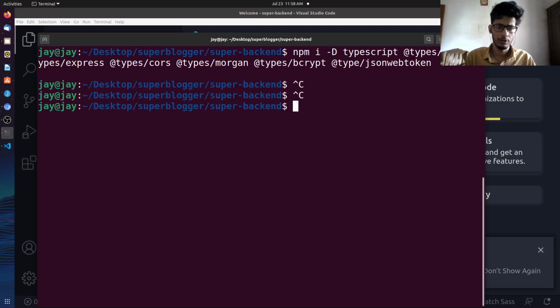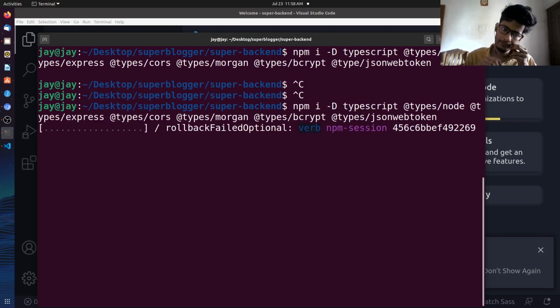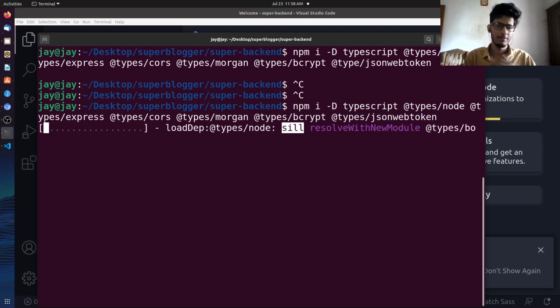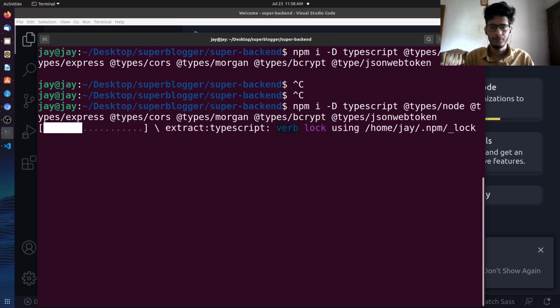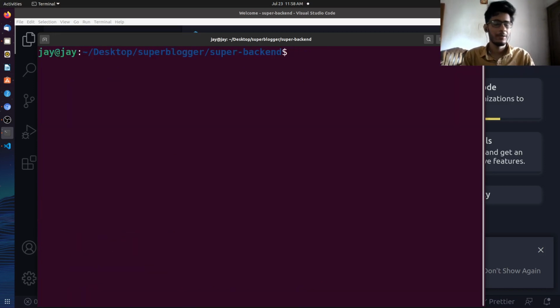I have committed a mistake. The mistake is, here should be types, not type. Let's see how much time it takes to build this thing. Okay, this time we are going to be very fast, right? So yeah, we are done with the type definition installing and all. So now we'll straightaway go and start making an application. That's as simple as that.